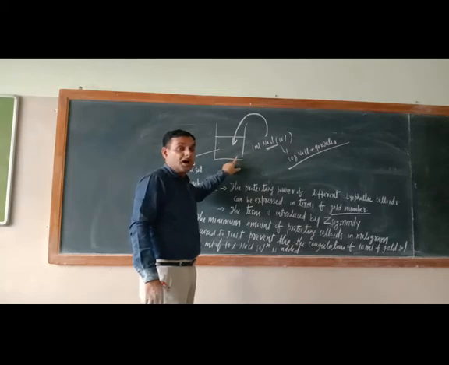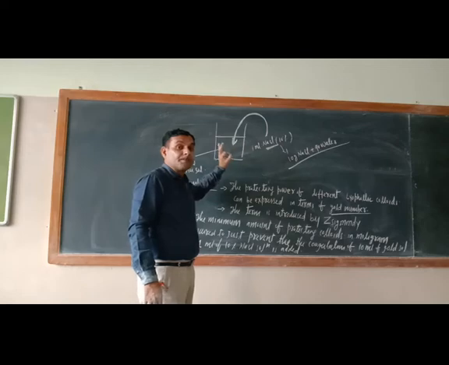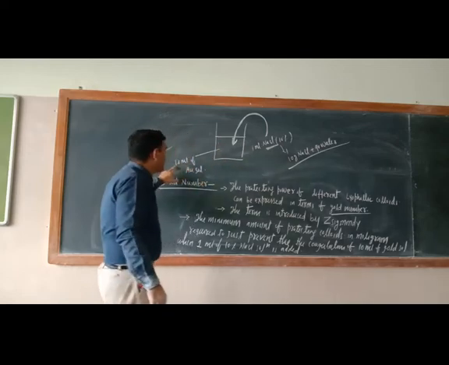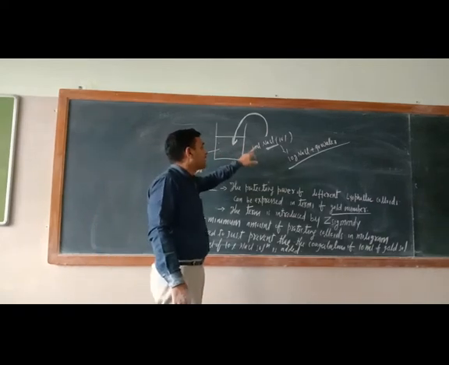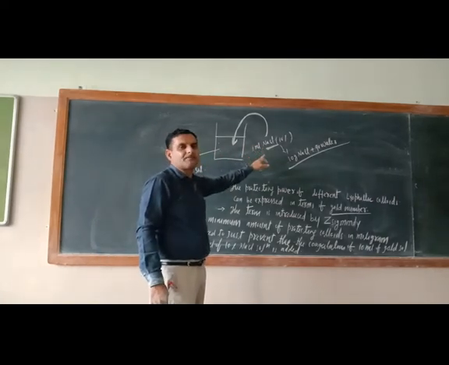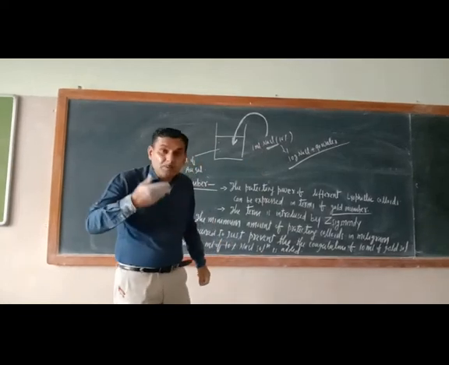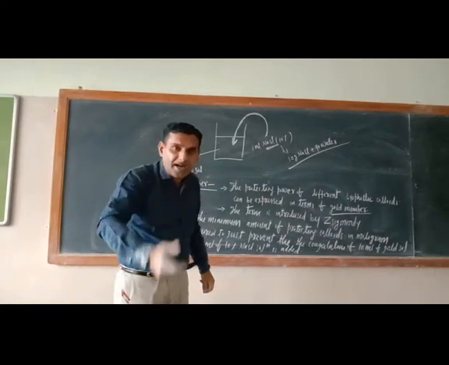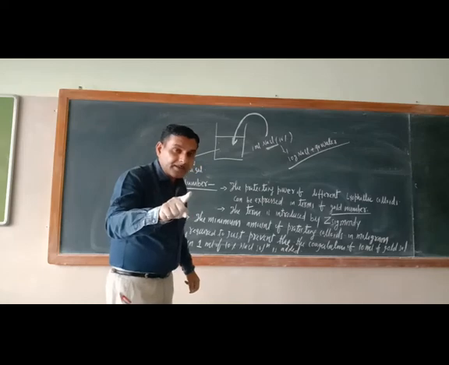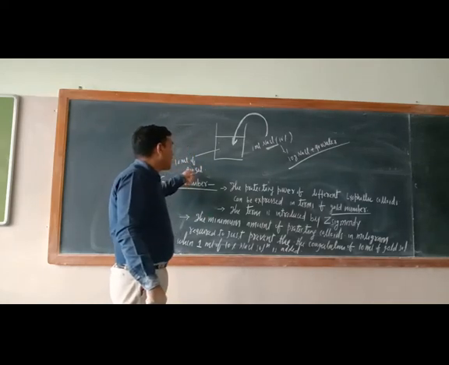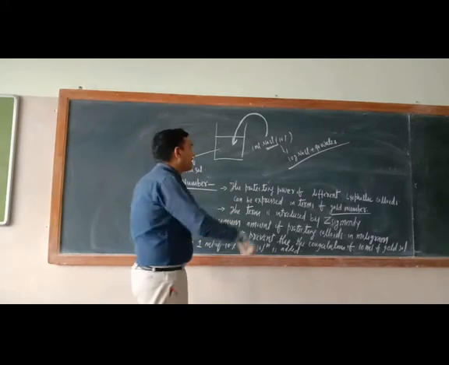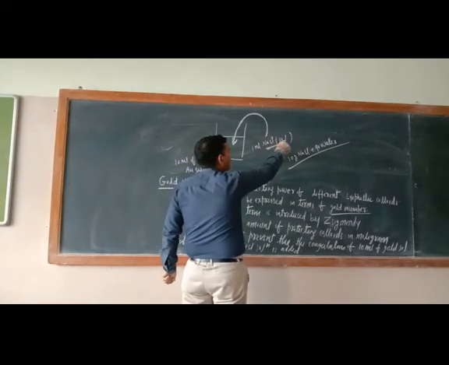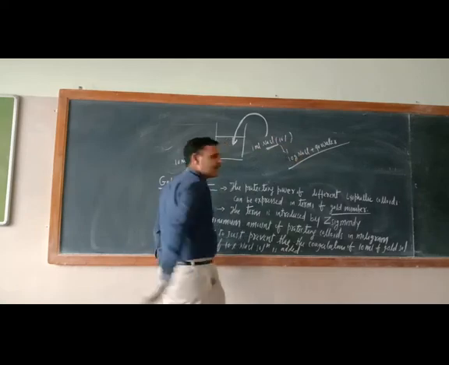So now what is the amount of protecting colloid which can prevent the coagulation of 10 milliliter of gold salt by the addition of 1 milliliter of 10% NaCl solution?